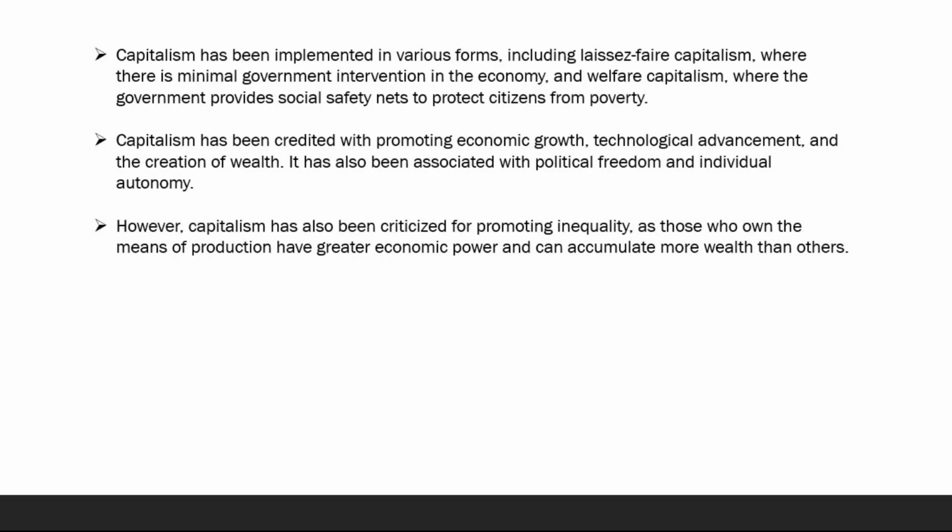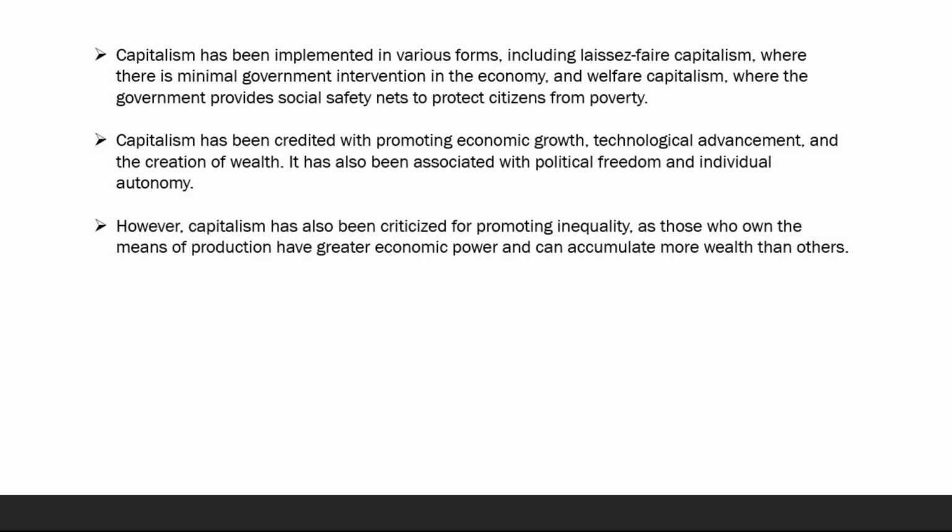Number 5. Capitalism has been implemented in various forms, including laissez-faire capitalism, where there is minimal government intervention in the economy, and welfare capitalism, where the government provides social safety nets to protect citizens from poverty.